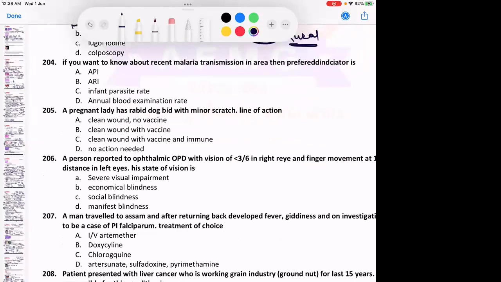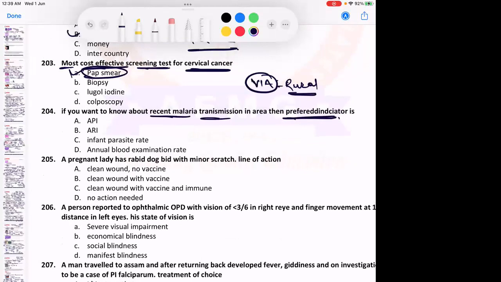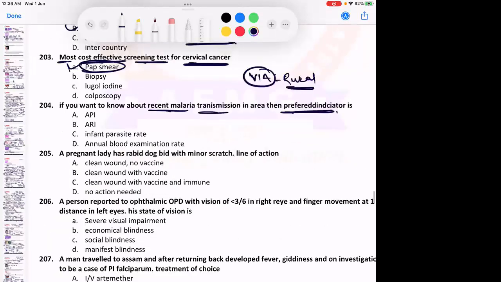Yes, VIA was not in the options, right? So, the other option is costly. So go for pap smear as the option. Okay?